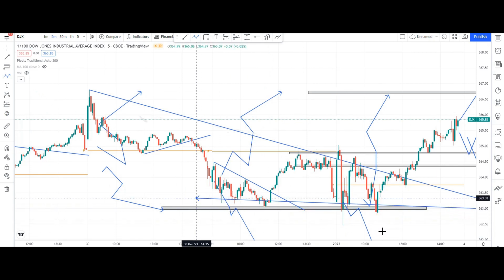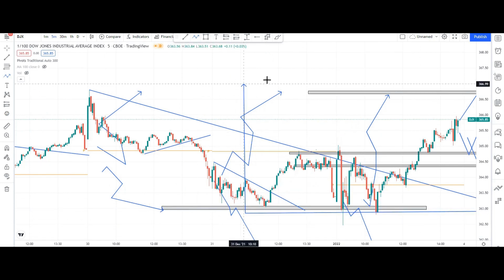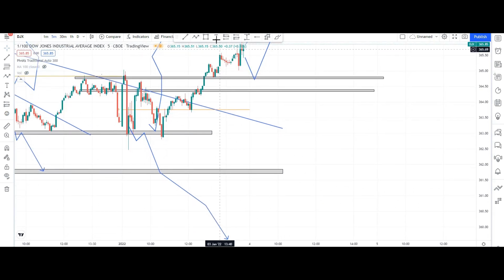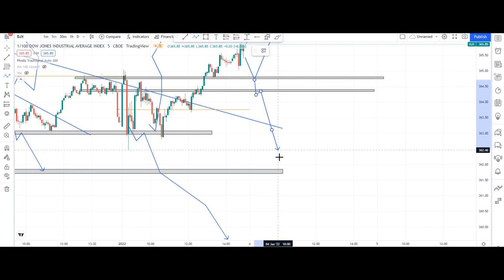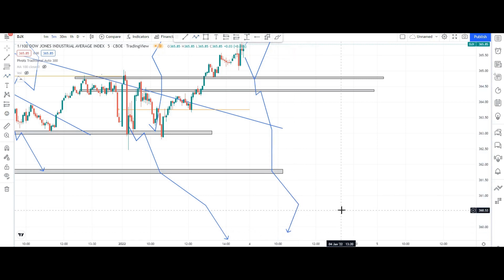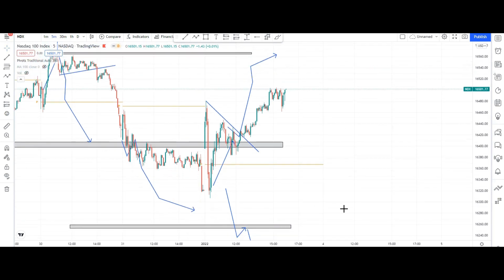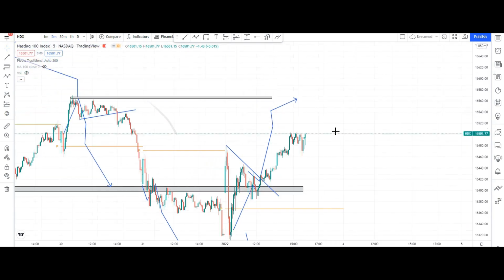Okay guys, once again I will draw it for you. Okay, now it will take a resistance from here. Your first target, second target, third target and fourth target. These are the targets.